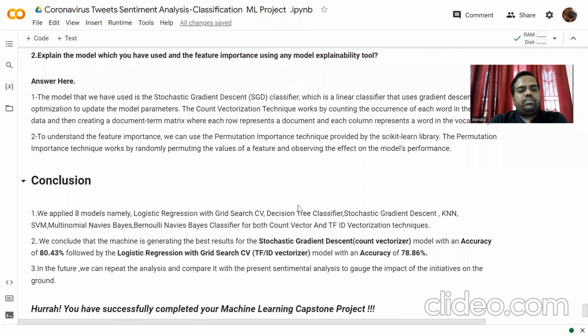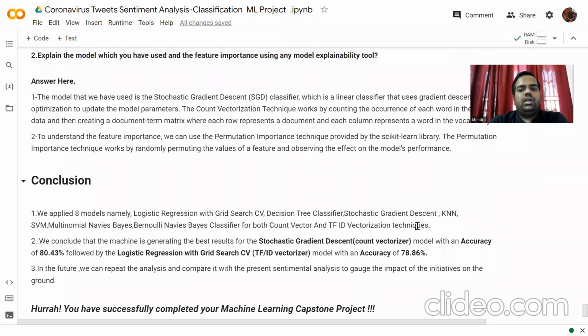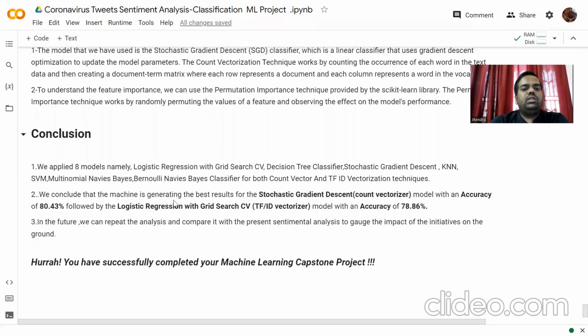So, conclusion here. We applied eight different models, namely logistic regression, decision tree, stochastic gradient descent, KNN, multinomial Naive Bayes, and Bernoulli Naive Bayes, for both count vectorization and TF-IDF vectorization. We conclude that the machine learning model generating the best result is stochastic gradient descent with accuracy of 80.43%, followed by logistic regression grid search with the TF-IDF vectorizer model with accuracy of 78.86%. So in the future, we can repeat the analysis and compare it with the present sentiment analysis to gauge the impact of the initiative on the ground.